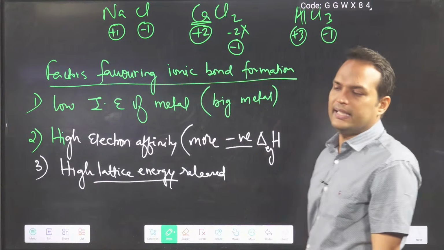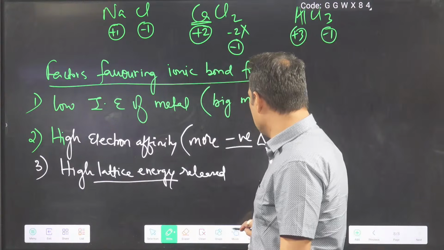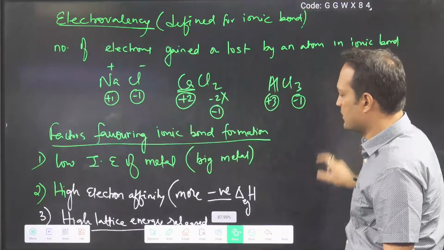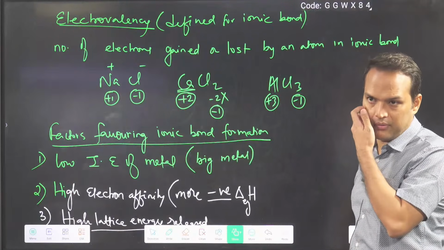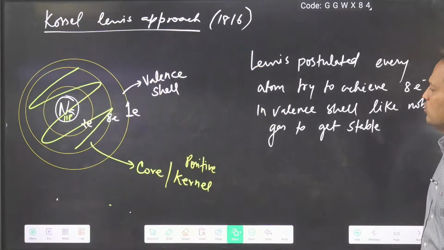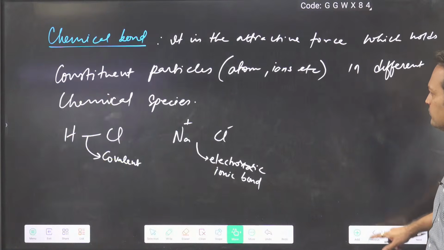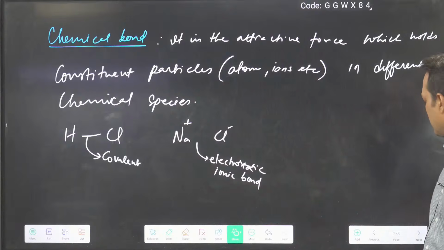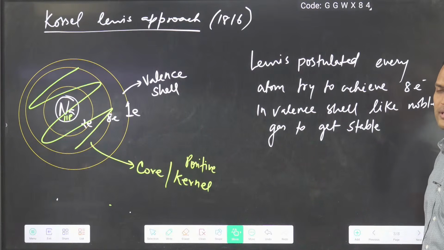Once you see till here and are able to understand, then we will move to the next part. Have a look carefully at whatever we have taught you. I am showing you all the slides. We started the bonding chapter. The chemical bond definition is there, then the Kossel-Lewis approach: what is core, kernel and valence electron.